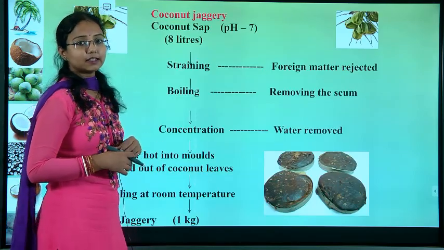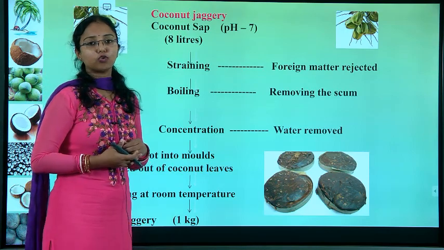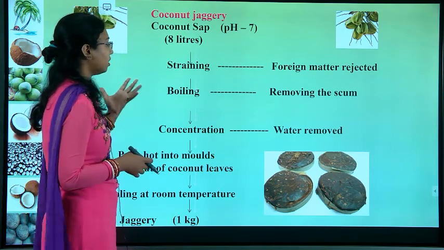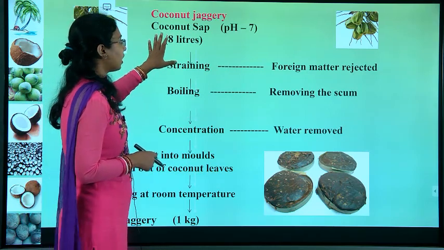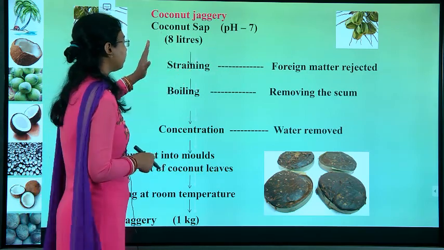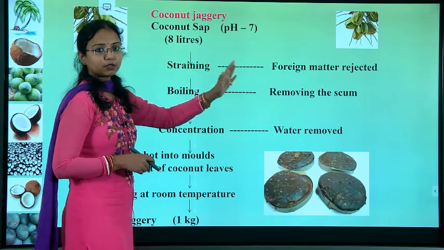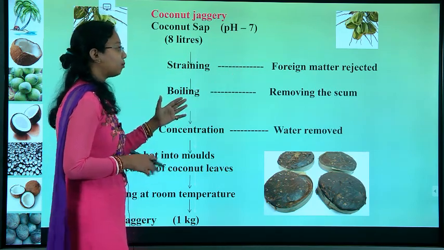So we will see another product from coconut, that is known as coconut jaggery. In the coconut jaggery, we will take a sap with a pH of 7 and we will strain it. Any foreign matters will be rejected. After that we will boil it.